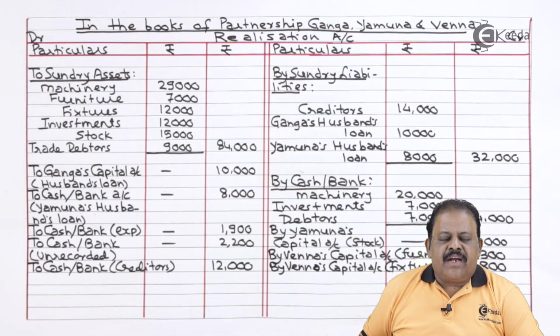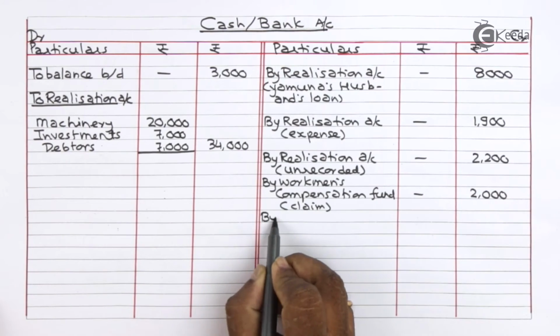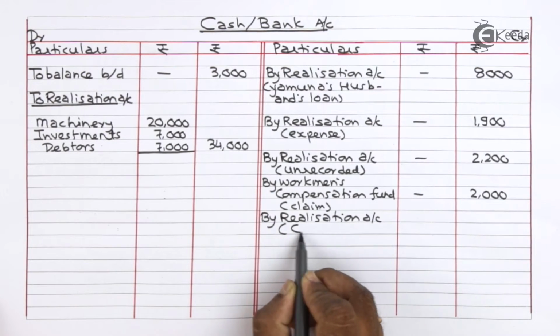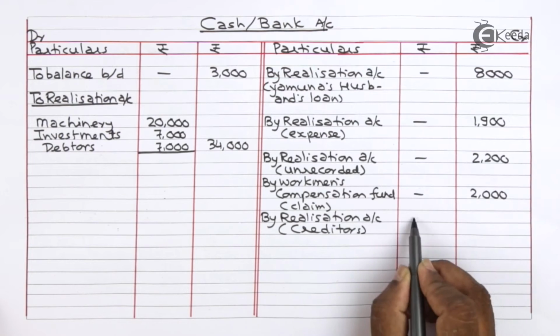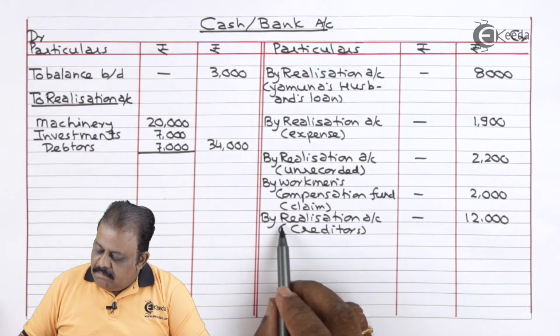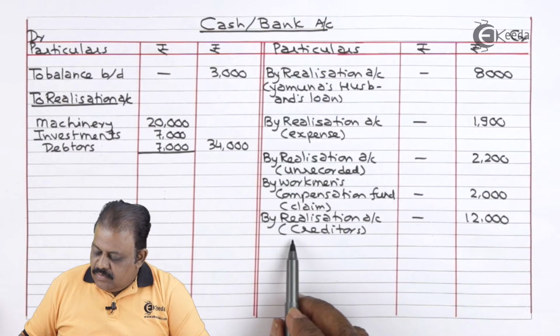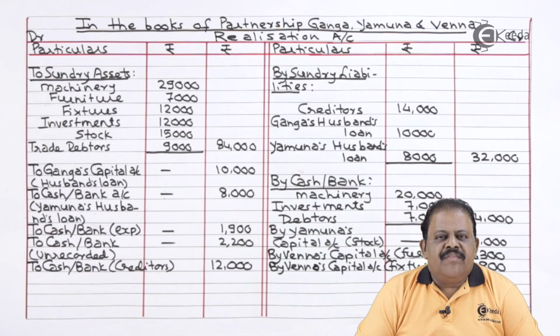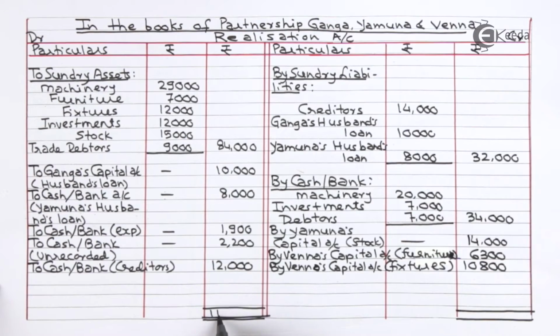This will have another effect to the credit of cash bank account. Cash bank account credit side by realization account for creditors paid 12,000. We have given effect to all various adjustments. Let us close now the realization account.